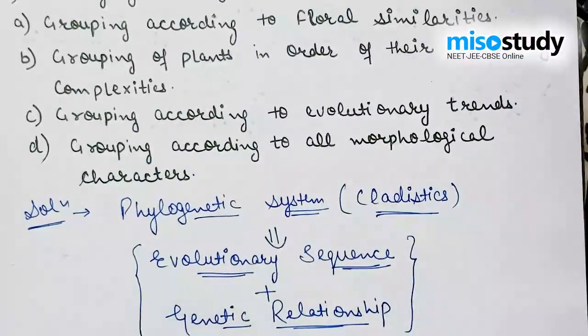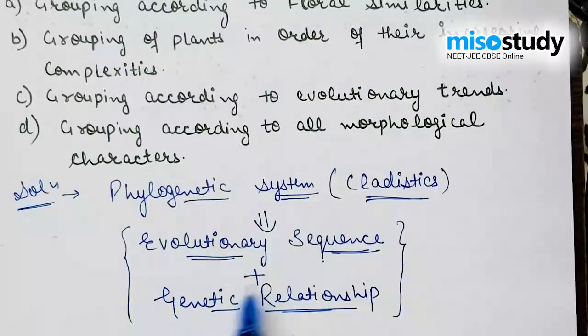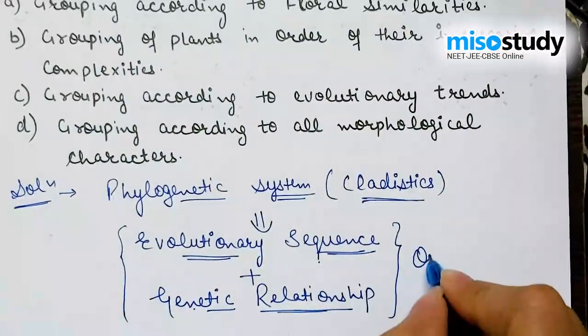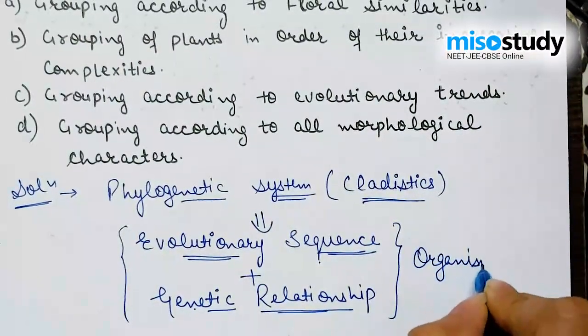The phylogenetic system works on the evolutionary sequence and the genetic relationships of organisms.